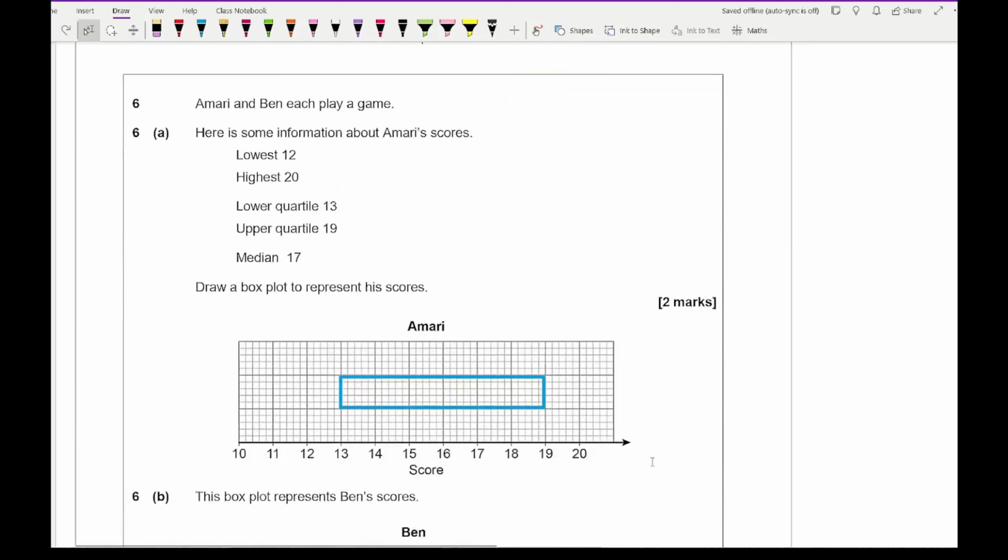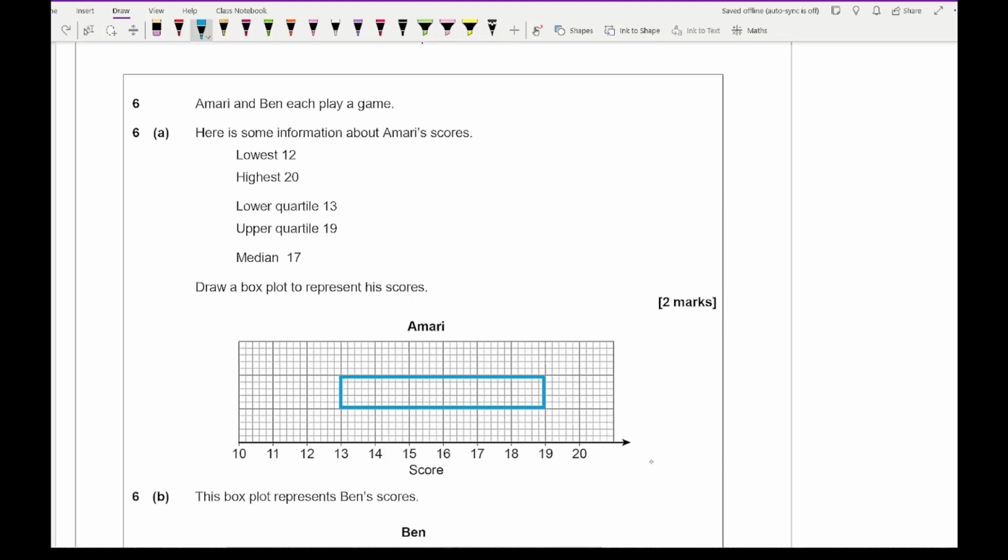Then moving on to 6A, it says Amari and Ben each play a game. Here is some information about Amari's scores. The lowest score was 12, the highest score was 20, the lower quartile was 13, the upper quartile was 19, and the median was 17. Draw a box plot to represent his scores.